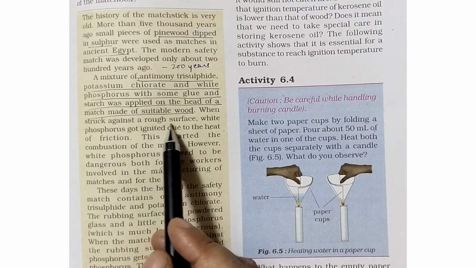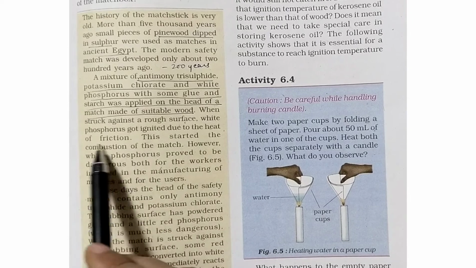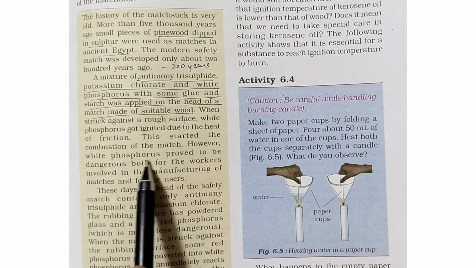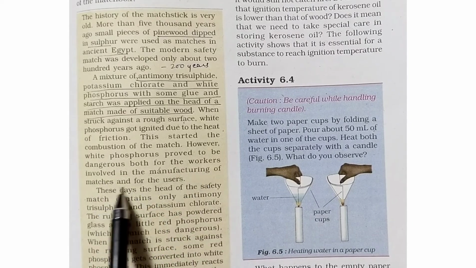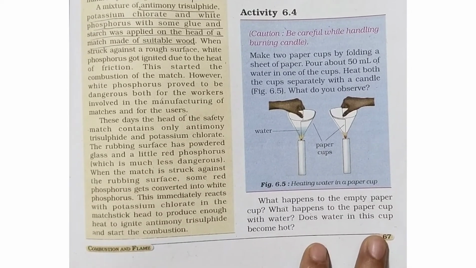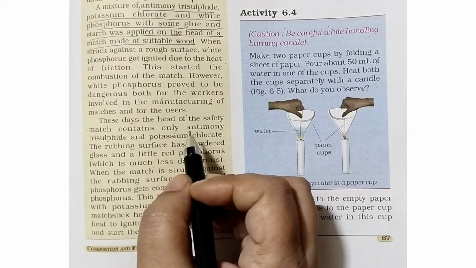When struck against a rough surface, white phosphorus got ignited due to the heat of friction. This started the combustion of the match. However, white phosphorus proved to be dangerous both for the workers involved in the manufacturing of matches and for the users. So what is the composition of matchsticks these days?